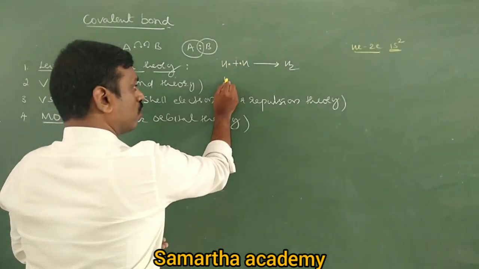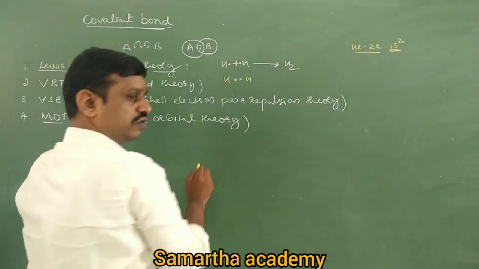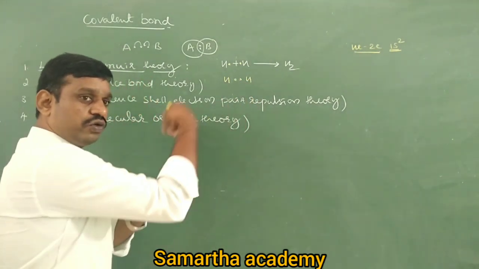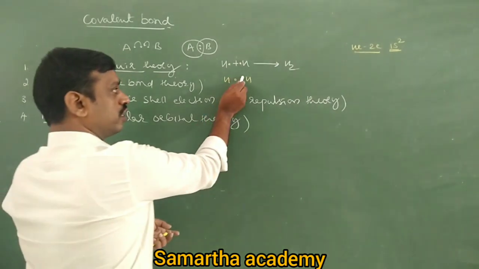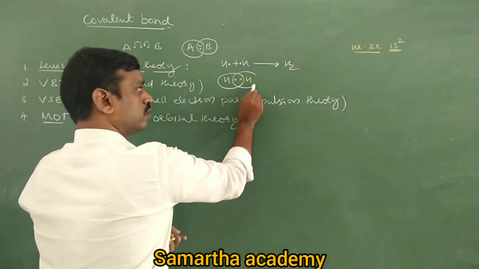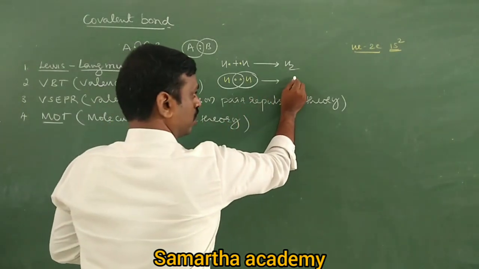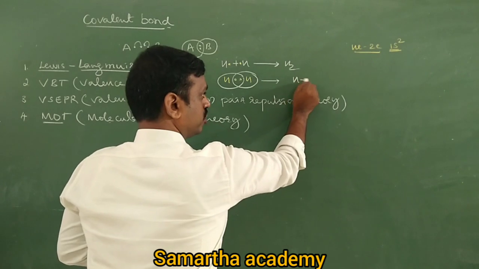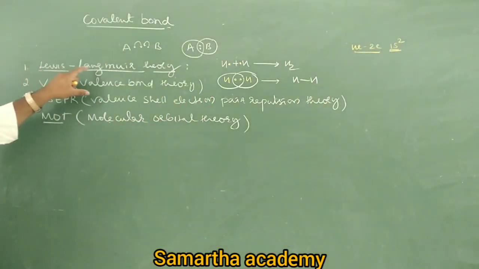This hydrogen first contributes 1 electron. This hydrogen also contributes its 1 electron. They are not donating, they are contributing. After contribution, they share these 2 electrons equally, right? Then it forms a bond, H single bond H. So this is according to the Lewis Langmuir theory. This we have also completed.